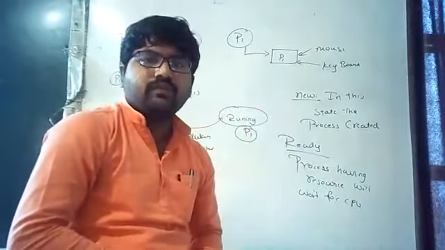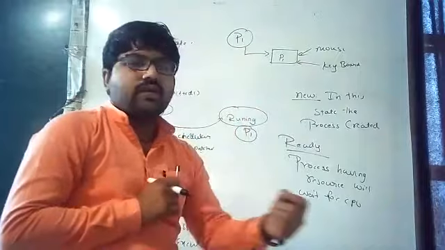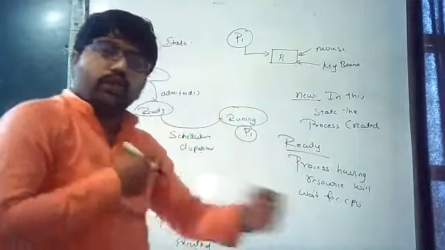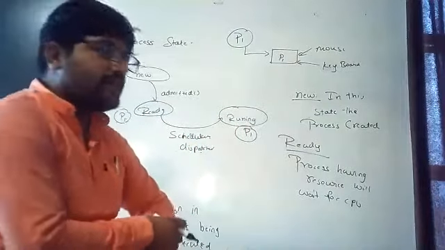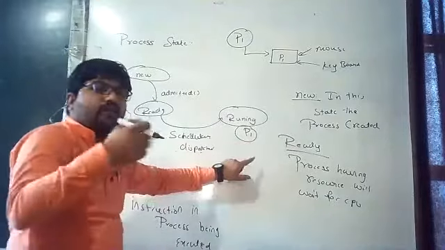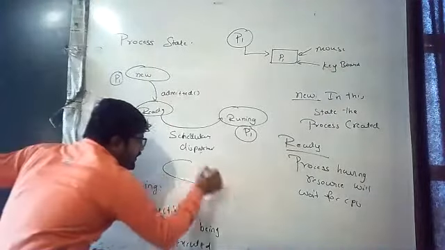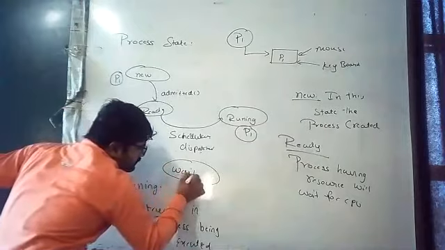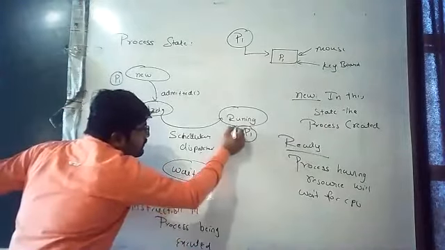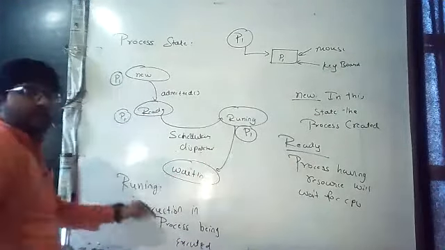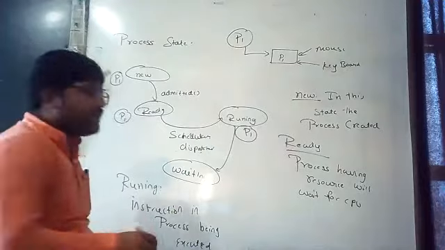P1 says, I want interaction from the user by pressing the control. So until the user presses the control, it won't execute. It won't execute in the sense that it will be placed somewhere else. Where do I need to place it? It will be in the waiting state. Why did it enter the waiting state? It requires some IO events.